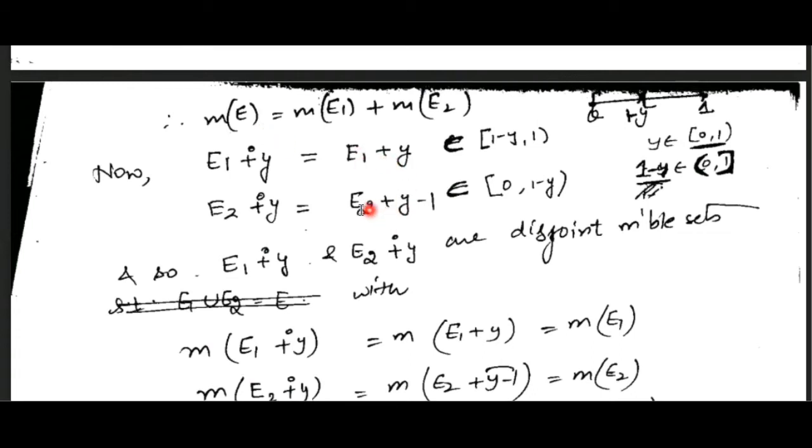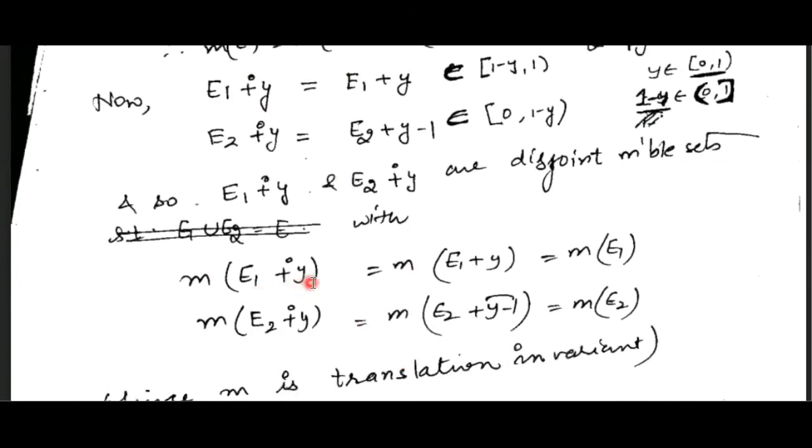So these two sets are disjoint measurable sets, with the measure of E1 plus y the same as the measure of E1, because measure satisfies the translation invariant property. So these two are the same. Similarly over here, y minus 1 is a real number, so this is equal to this.